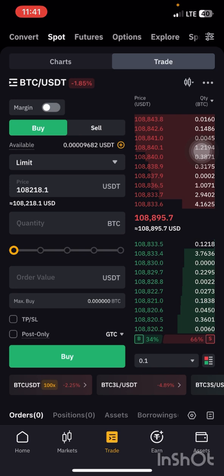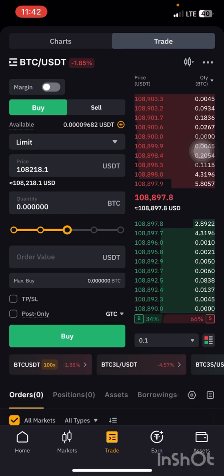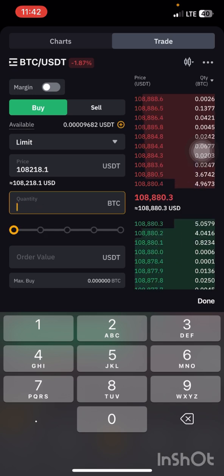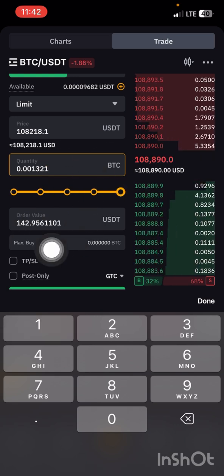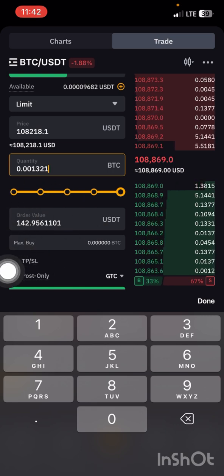Here, of course, it's our spot market, and when you want to sell your Bitcoin, don't forget, when you spend $150, you'll be getting 0.001321 Bitcoin. Now by the time you check what it is in USDT, you'll be having 142.9.